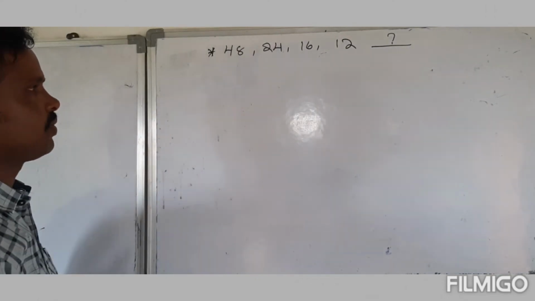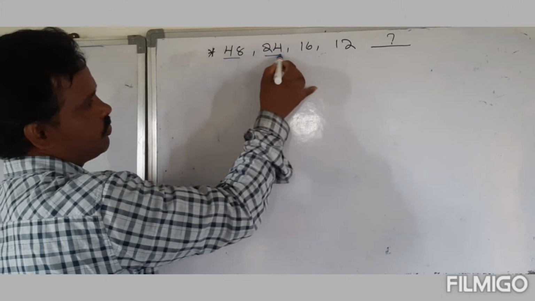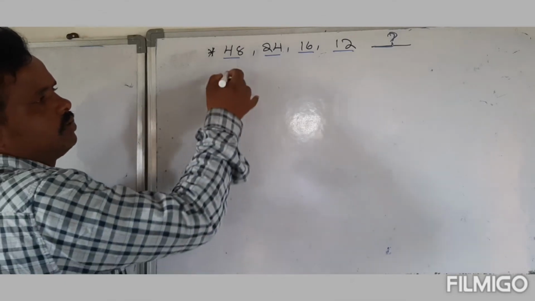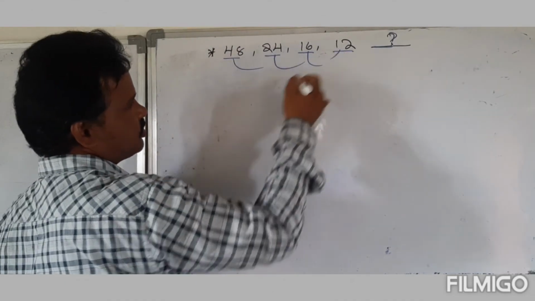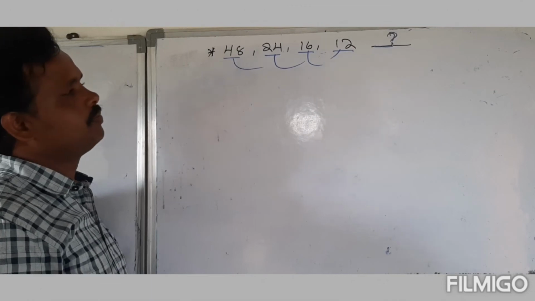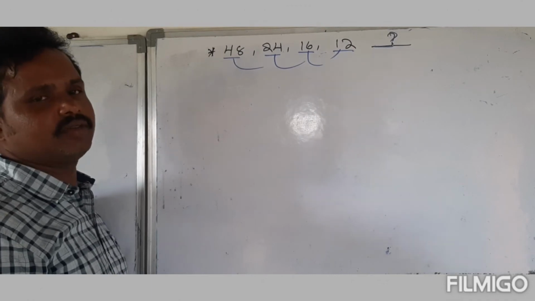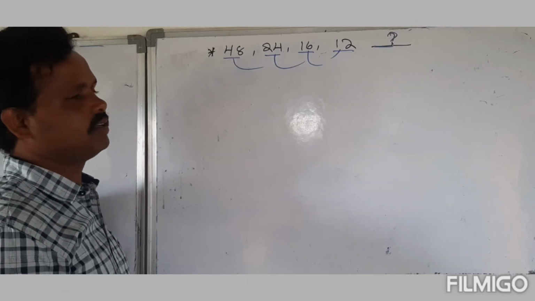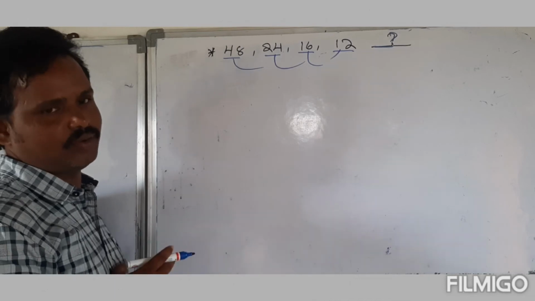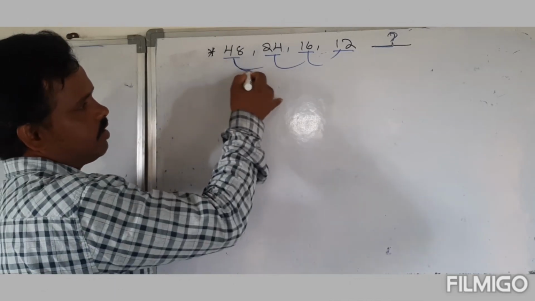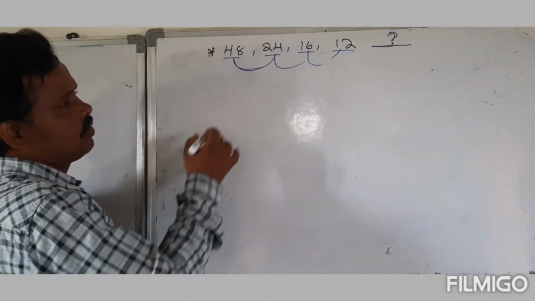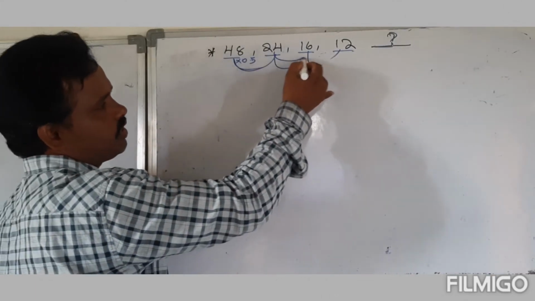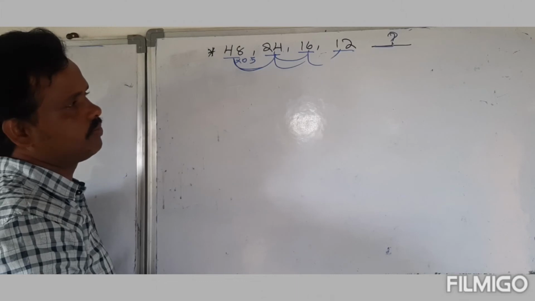Just observe here. What is here? 48, 24, 16, 12, and it means the value is going to decrease. It means there is a division or multiplication with a decimal point. Hello guys, decimal is nothing but a fraction value. Okay guys. Now 48 becomes 24. It means multiply with 0.5. But 24 becomes here 16.